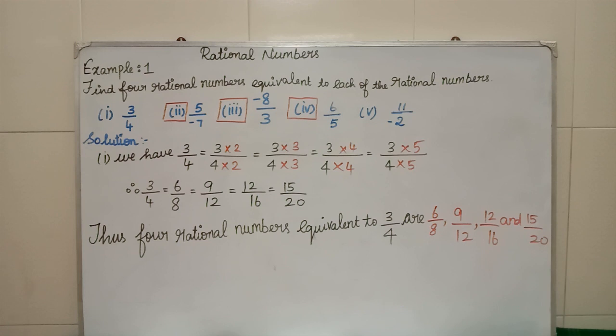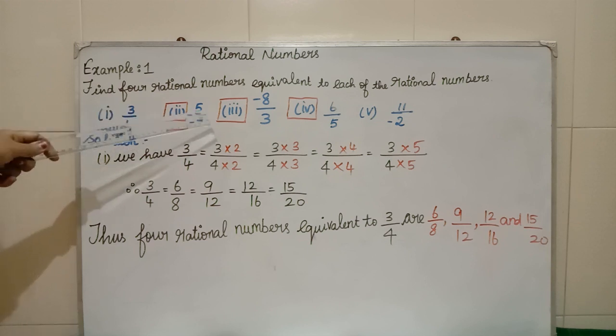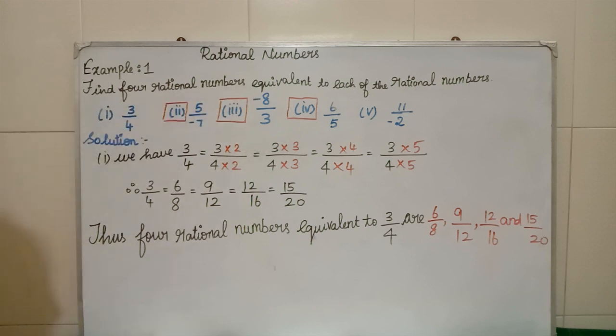Okay, equivalent means what? Both numerator and denominator you have to multiply with the same number. They are asking 4 rational numbers, so I am multiplying 2, 3, 4 and 5. Why, you can ask me, ma'am, always you want to multiply 2, 3, 4, 5 means no. You can multiply any number. I have given you the second, third and fourth problems as your homework. I will try to show you the fifth problem with some other multiplication. It is not compulsory always to multiply 2, 3, 4 and 5.